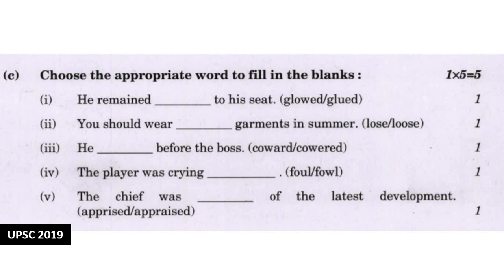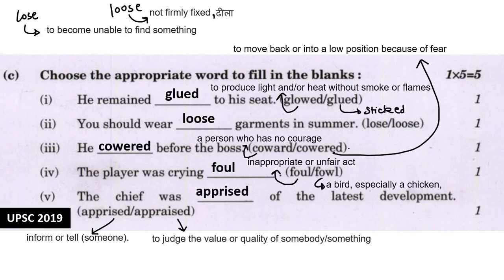Okay. So over here you will find, he remained dash to his seat. He remained glued to his seat. Glued means to get stuck to your seat or to get stuck in a particular situation. Not that you are applying Fevicol and getting stuck. No. Right? It's something so interesting that you do not want to leave your chair or your seat. So he remained glued. Glowed means to produce light. This is not the appropriate word. Glued is the appropriate word.